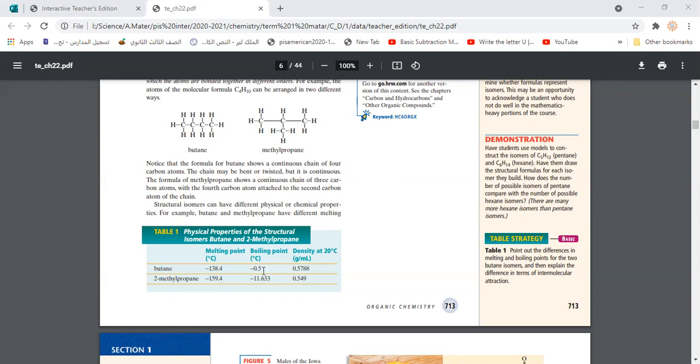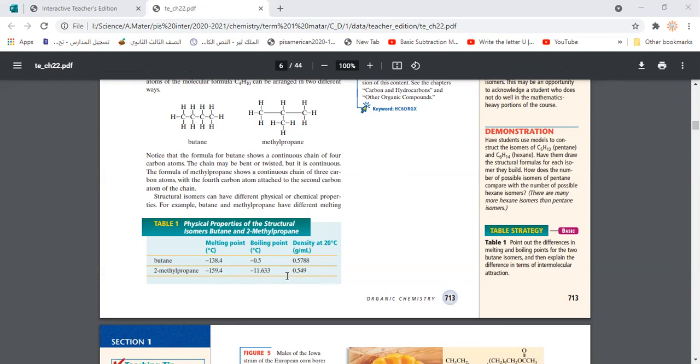The boiling point is also different, 0.5 for butane, while here it is minus 11.6. And the density of course is different. So although they have the same number of atoms, the arrangement in space makes them two different compounds with different physical and chemical properties.